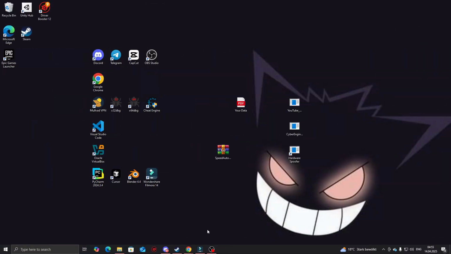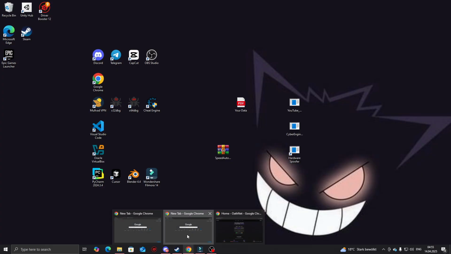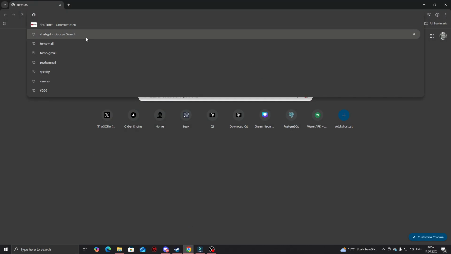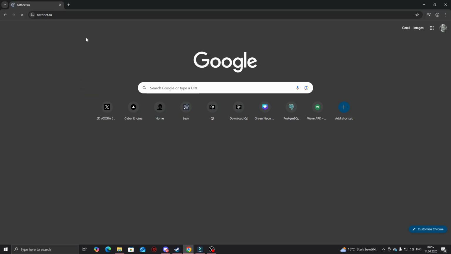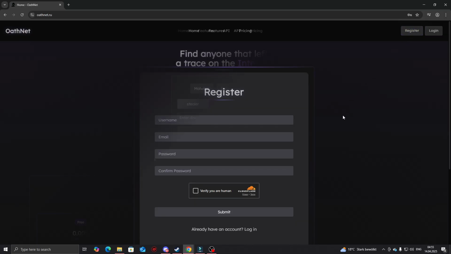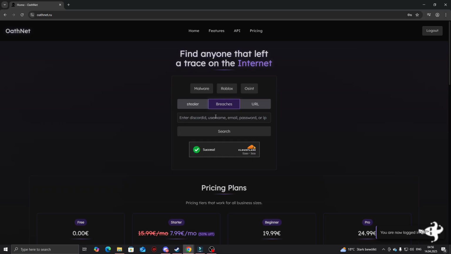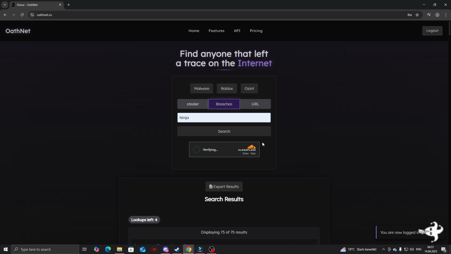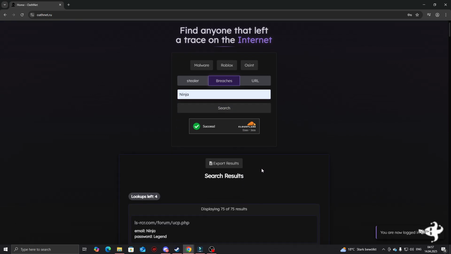Alright everyone, let's take a look now at a website that you can actually use to dox someone. I will show you the tool OSINT.ru. OSINT.ru is a data breach tool. It is basically searching through databases and you can use it to dox someone. Once you visit this website, you want to click on register and create an account. Once you created an account, let's see what we can find on this website by just searching for a random username. In that case, we will use the username Ninja. And let's see what we have found.